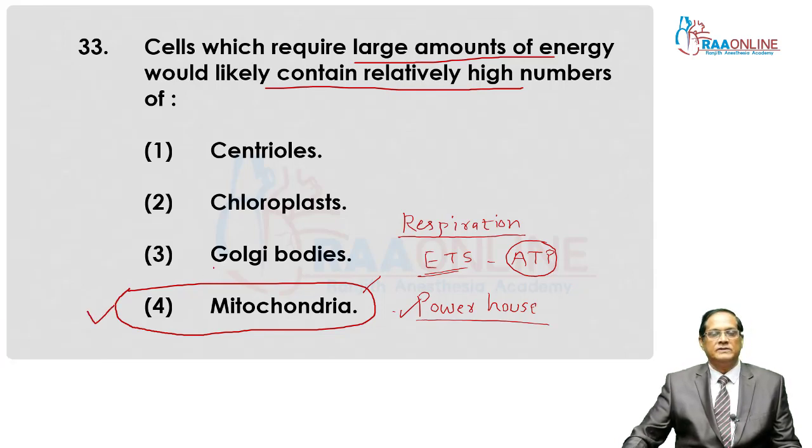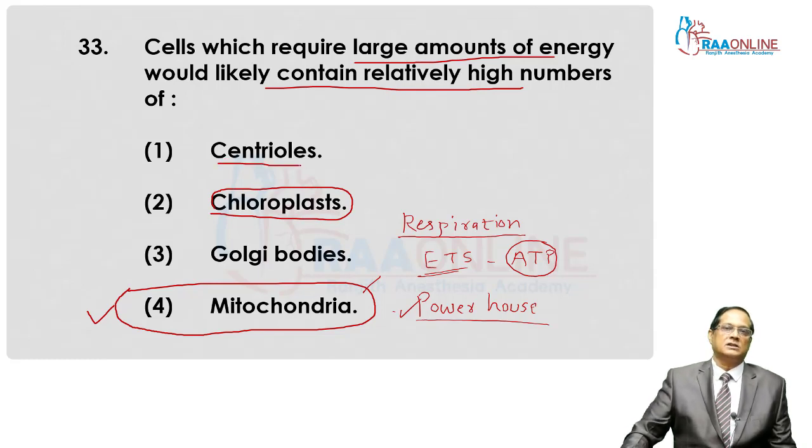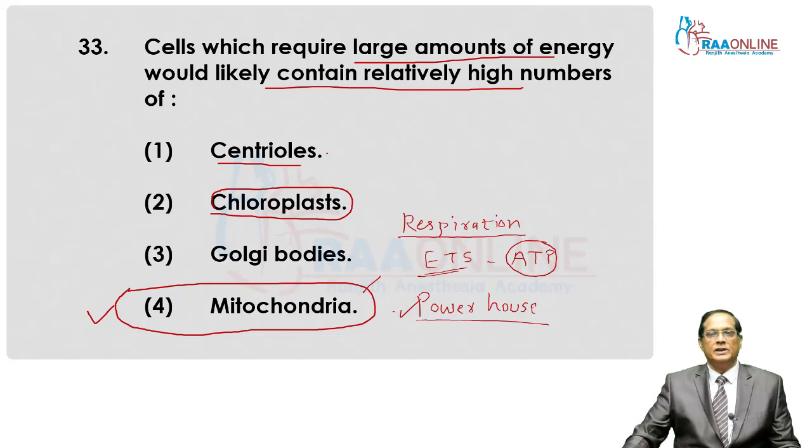Golgi body is concerned with synthesis and secretion. Chloroplast is concerned with the synthesis of food material by the photosynthesis process. Centrioles are non-membranous structures, mostly in the animal cell. They are related with the formation of a spindle. Centrioles are commonly found in animal cell, first.